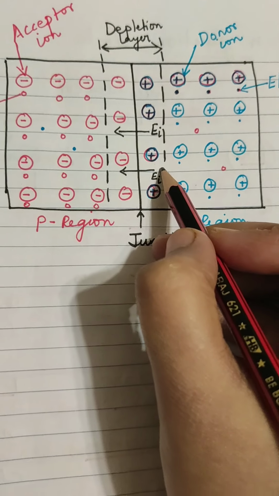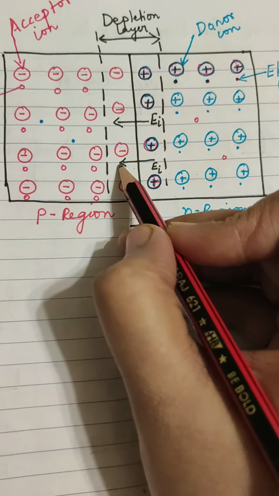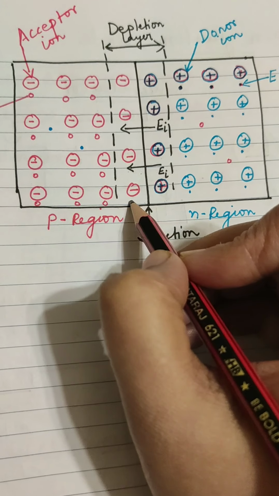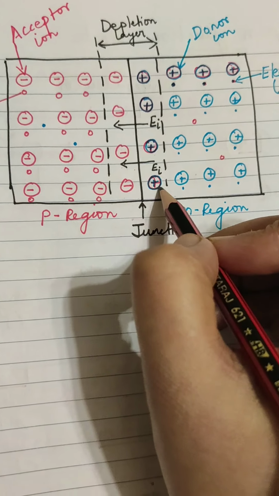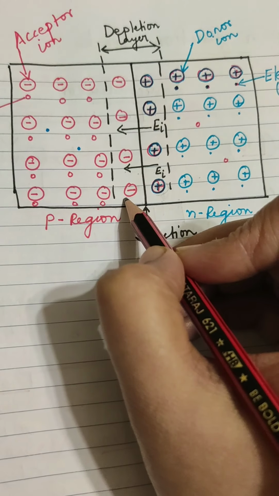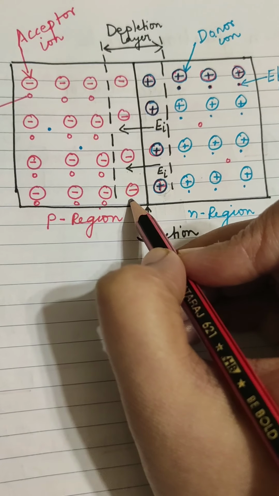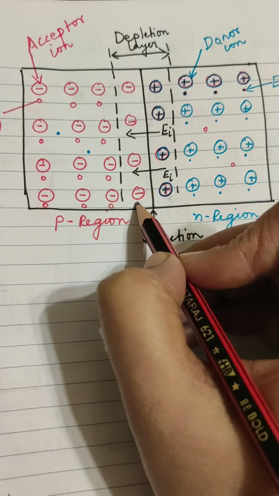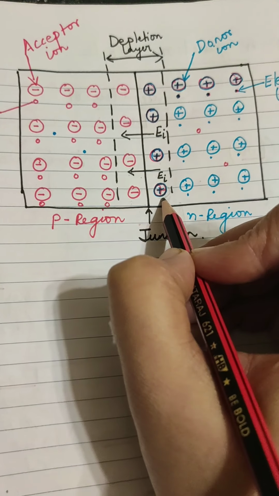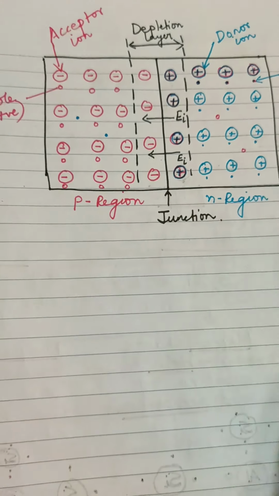So it means there is a potential difference. A potential difference is set up across the junction, because of the positive donor ions in the N region and the negative acceptor ions in the P region. Because of this potential difference, there is an electric field directed from the positive N side to the negative P side across the junction.